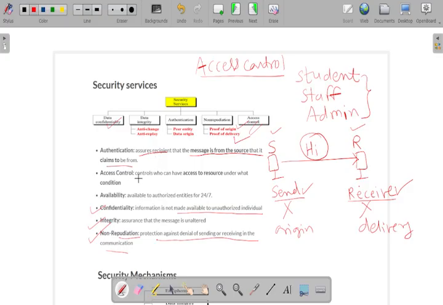In access control, they can control who can have access to a resource under what conditions. Here the admin has more rights than staff and students, and staff have more rights than students. So based on the categories and the conditions, access will be provided to the particular resources. Now, the main concept for availability is that your data should be available to the authorized party 24 by 7. So these are the security services available.